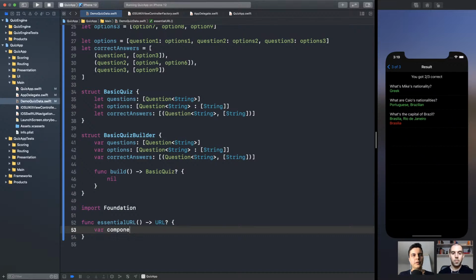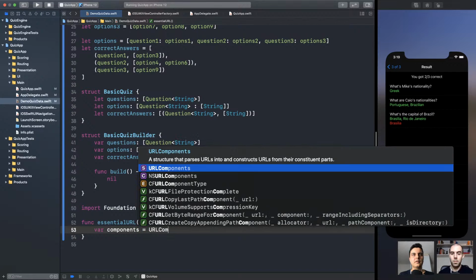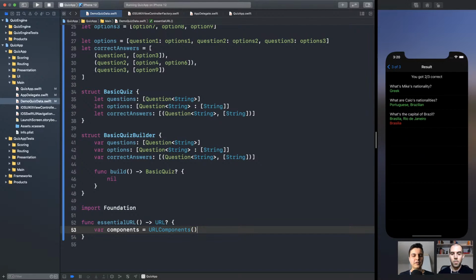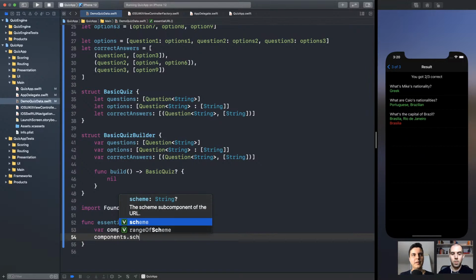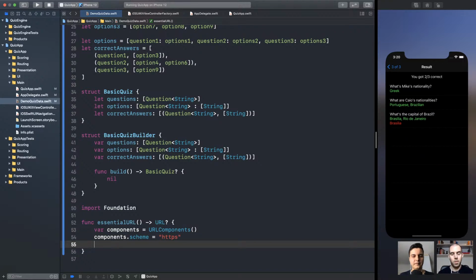So you can use the URL components, which is a type of builder, and you can set the properties one by one, like scheme, HTTPS, the host, essential developer.com, and so on. Right? Creating a URL is quite complex.